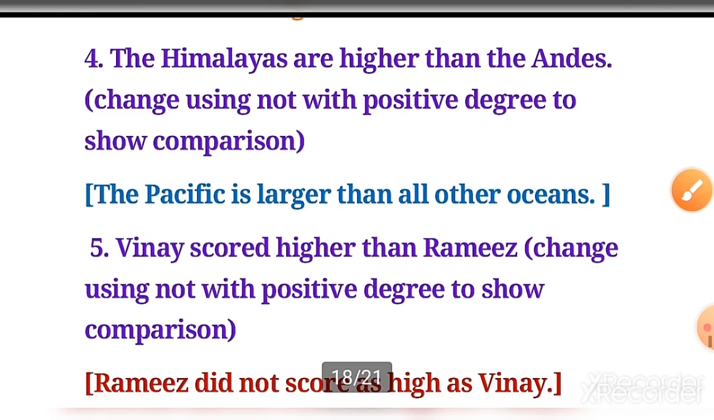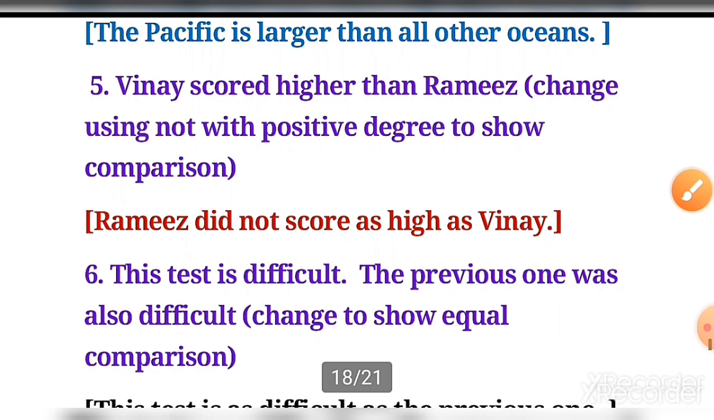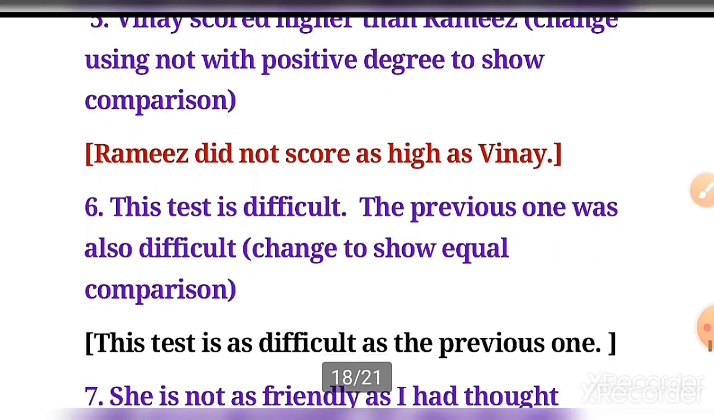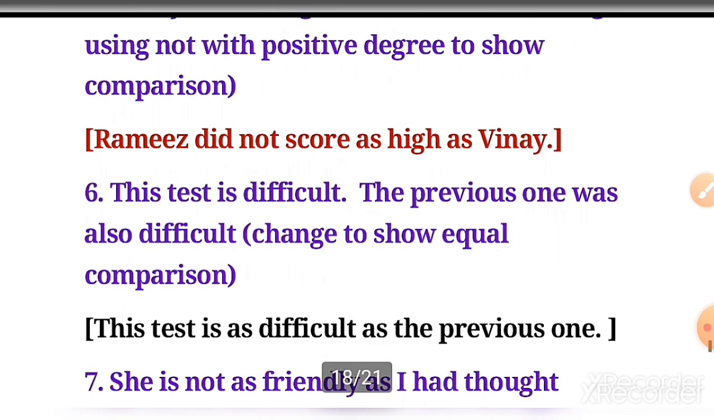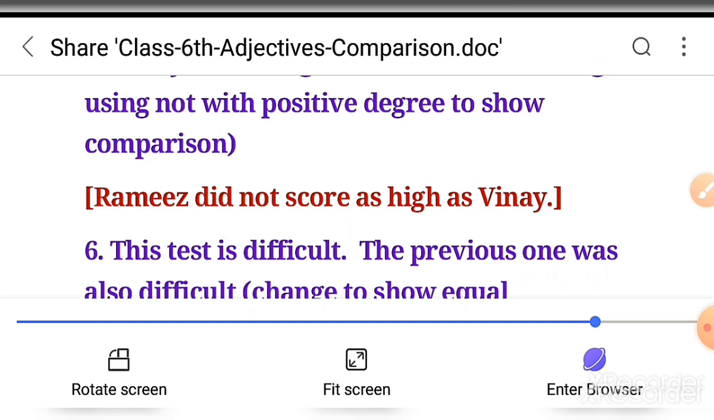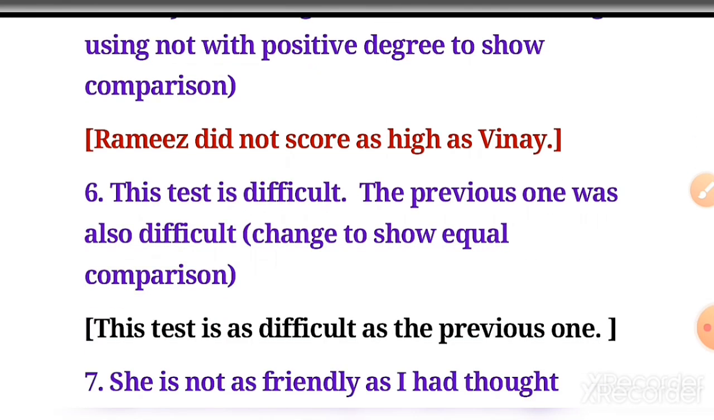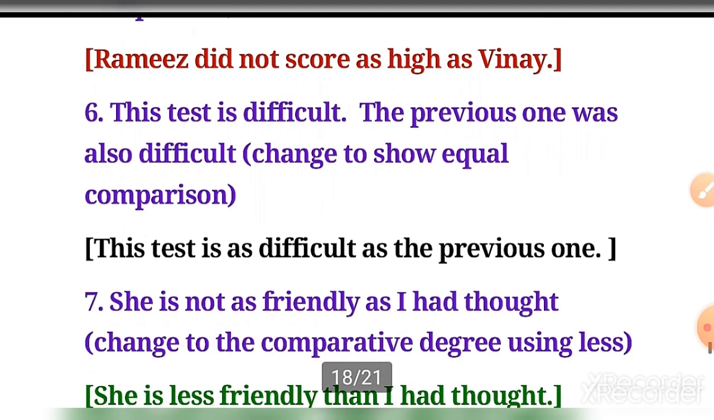Okay, number 5. Vinay scored higher than Ramesh. Change using not with positive degree to show comparison. It becomes Ramesh did not score as high as Vinay. See the format of as and as, that is used in positive degree. Okay, number 6. This test is difficult.